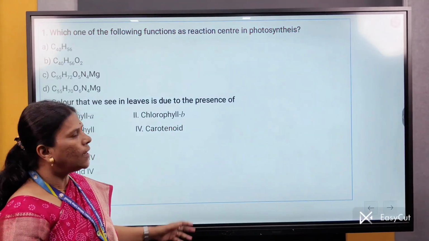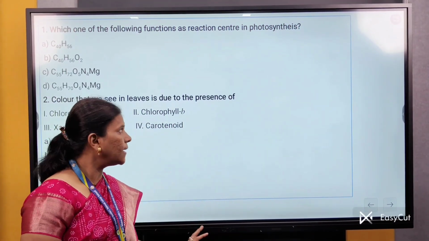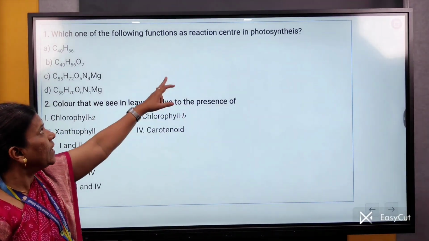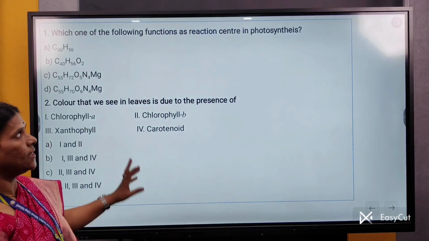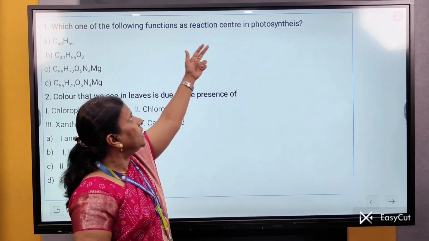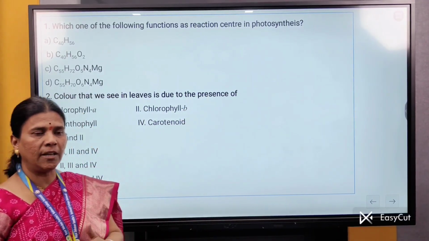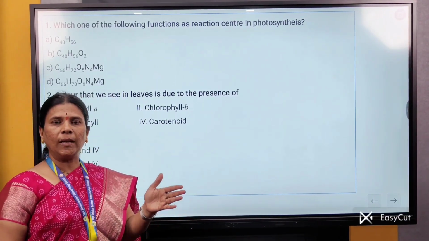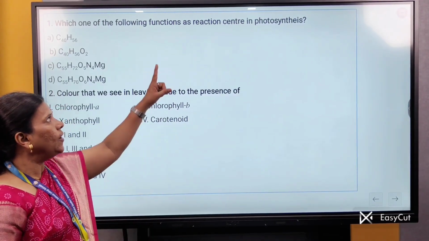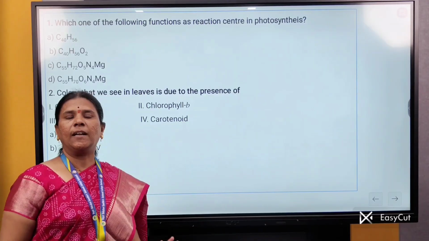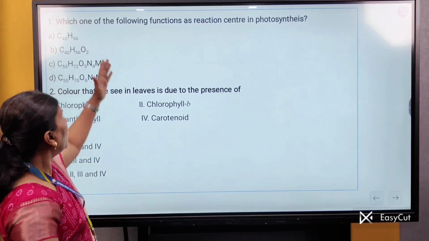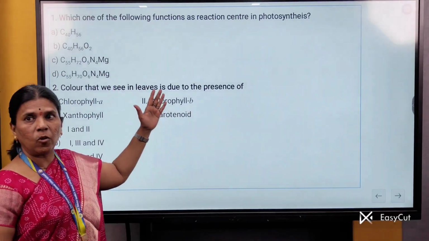Let us study the MCQs which are based on this content. The first MCQ is: which one of the following functions as a reaction center in photosynthesis? How do we go towards the answer? As we know, what is the reaction center in photosynthesis? We studied the different types of pigments: chlorophyll A, chlorophyll B, xanthophyll, carotene, phycobilins. Out of these pigments, chlorophyll A is called the reaction center, and it is able to convert light energy into chemical energy. Then what is the empirical formula of the chlorophyll A molecule?